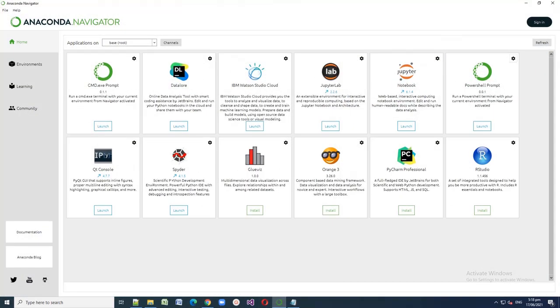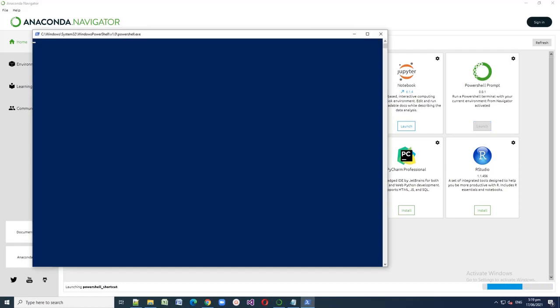Let's run the Anaconda Navigator. Actually, it is already installed and open on my desktop. You can download it too, and it is free on Google. So let's open the Anaconda PowerShell prompt, and all we have to do here is install the following requirements. First we have to install Flask, so just type pip install Flask, then enter.